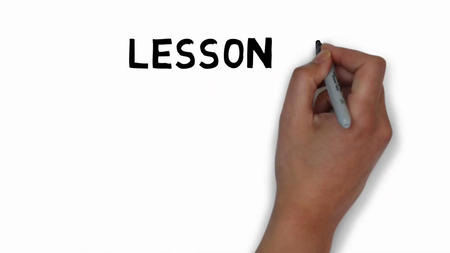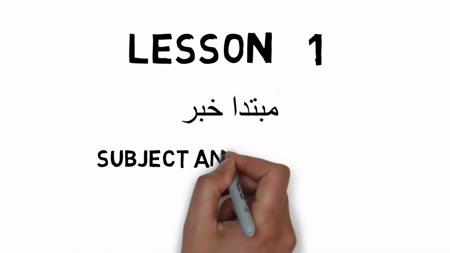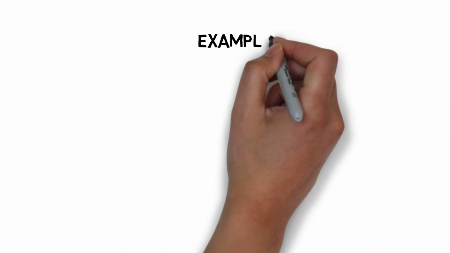This is lesson number 1, in which we will discuss the first subject called mubtada and khabar, which is translated as subject and predicate. Let's get right into it. So let's consider the following example.